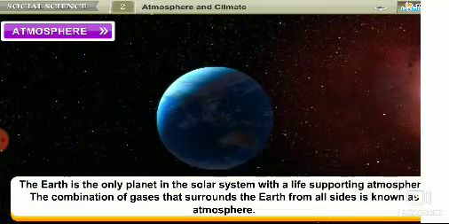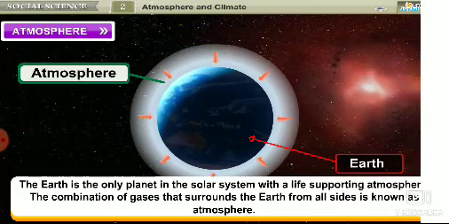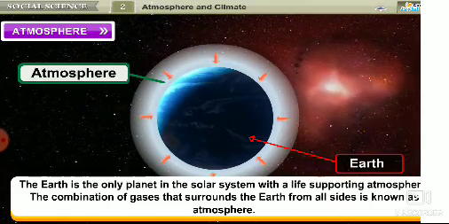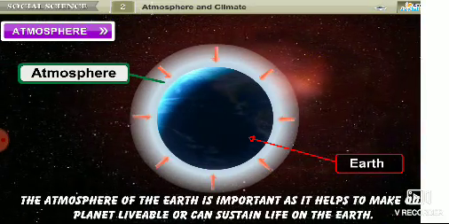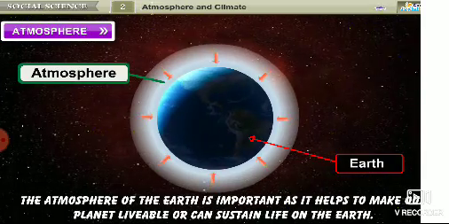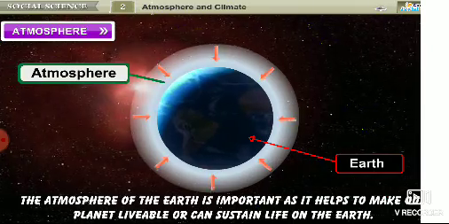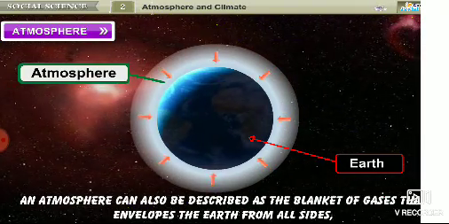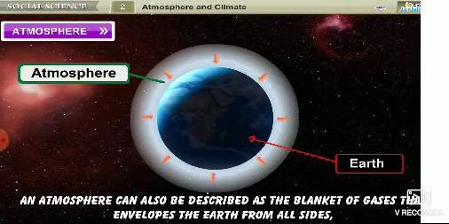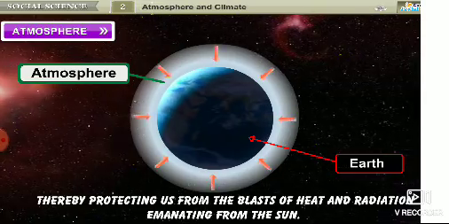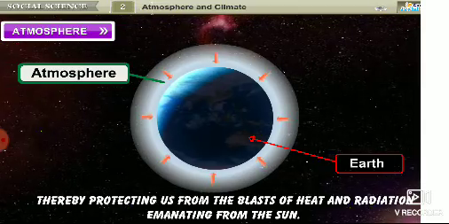Atmosphere. The Earth is the only planet in the solar system with a life-supporting atmosphere. The combination of gases that surrounds the Earth from all sides is known as atmosphere. The atmosphere of the Earth is important as it helps to make our planet livable or can sustain life on the Earth. An atmosphere can also be described as the blanket of gases that envelopes the Earth from all sides, thereby protecting us from the blasts of heat and radiation emanating from the sun.